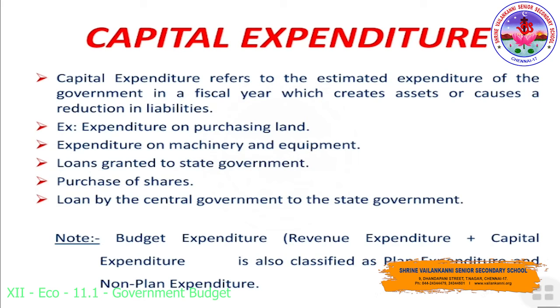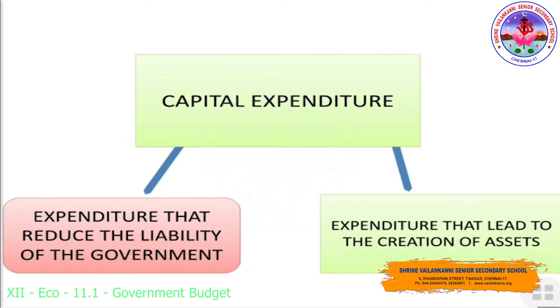Examples of capital expenditure are expenditure on purchasing land, expenditure on machinery and equipment, loans granted to state governments, purchase of shares, and loans by the central government to the state governments. Capital expenditure reduces the liability of the government or leads to the creation of assets.